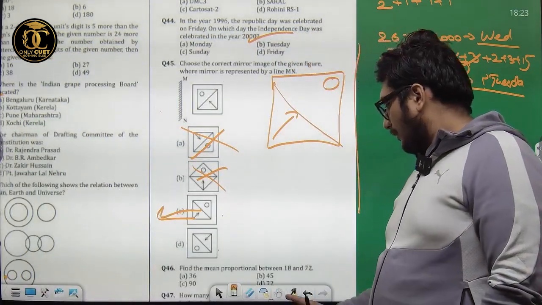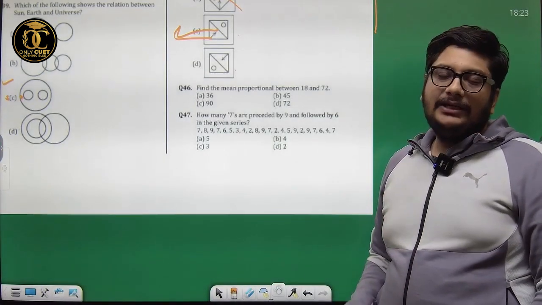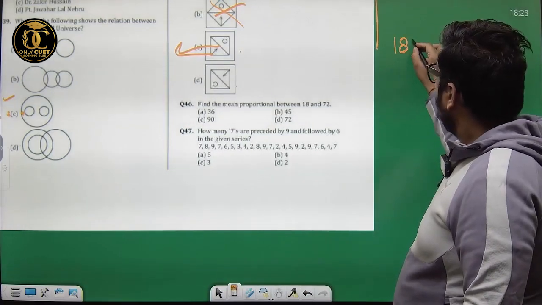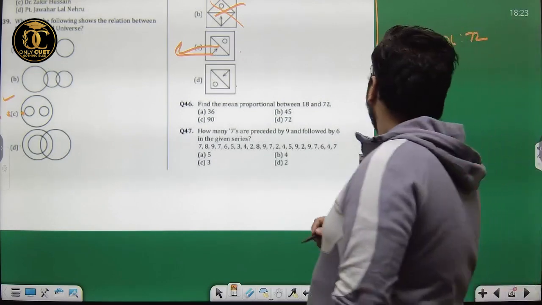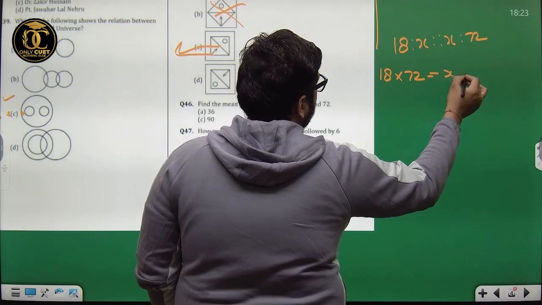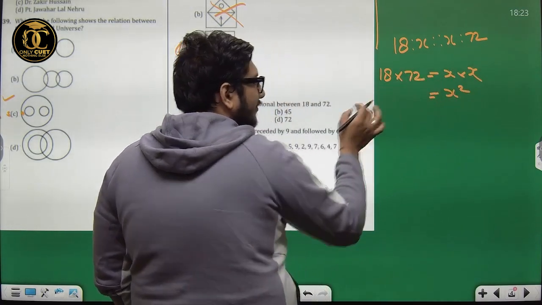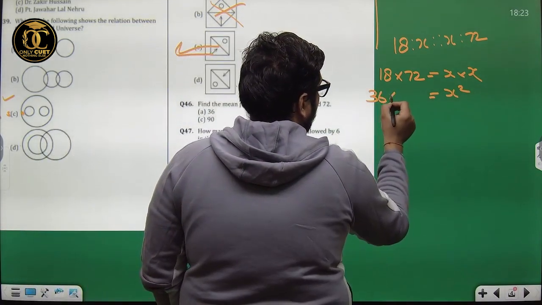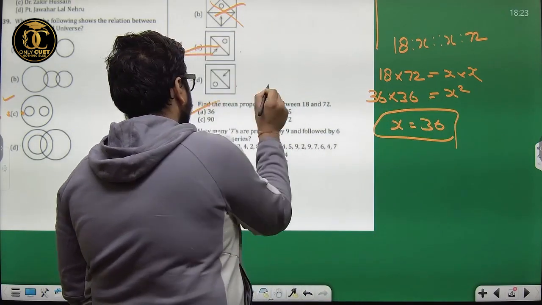Correct. Now question number 46 talks about find the mean proportional between 80 and 70. What is mean proportional? Proportion to. That is mean proportion. Now see, we actually have that is x square. Now, if I divide this 72 by 2 and multiply that 2 by 18, I'll get 36 into 36. That is x is equal to 36. Option A is the correct answer.